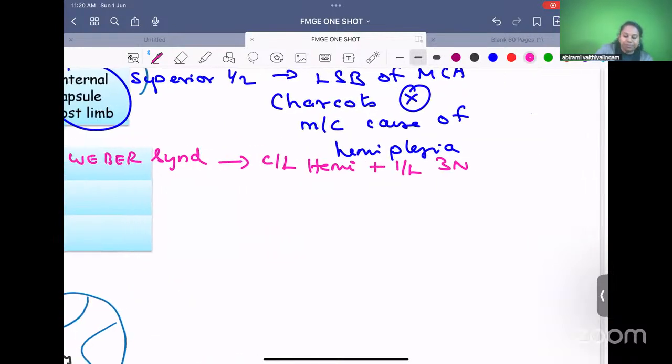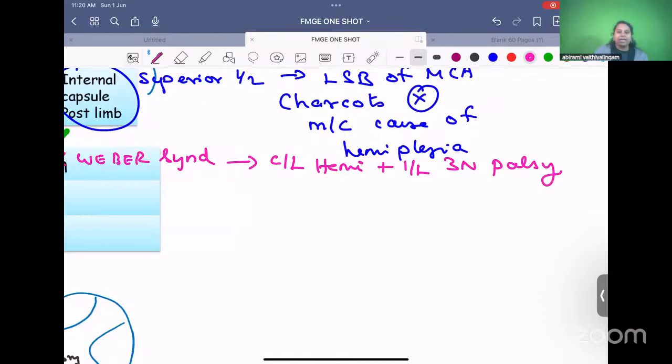Because cranial nerves do not cross. Only the corticospinal tracts will cross. So it will cause same side third nerve palsy, opposite side contralateral hemiplegia, and same side.